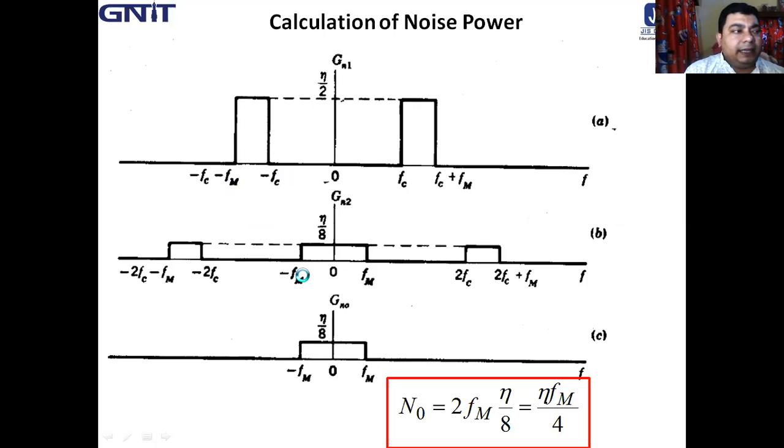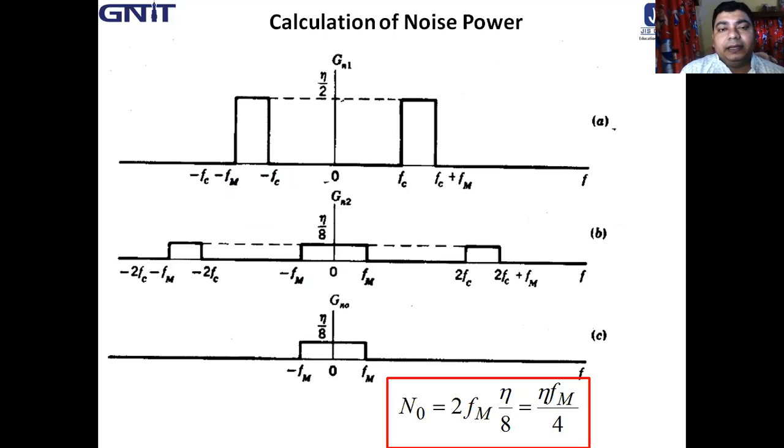In amplitude modulation, the spectrum is shifted by plus minus FC when multiplied by cos 2 pi FCT, and the amplitude is reduced by half.